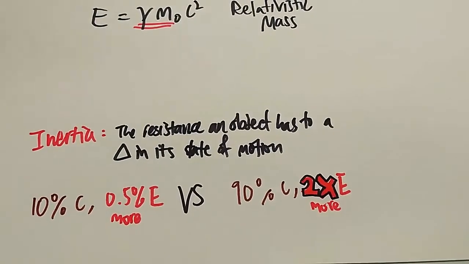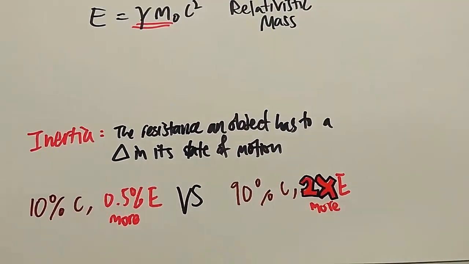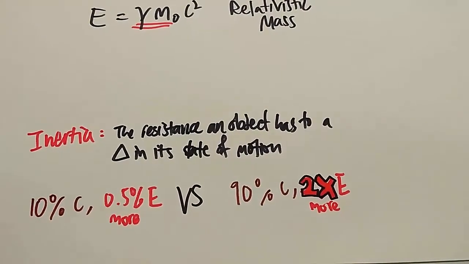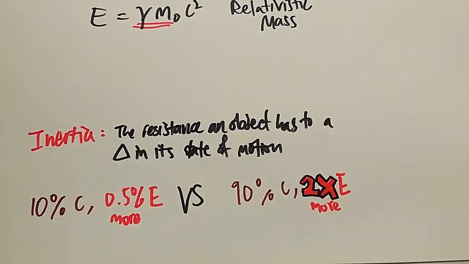Knowing that mass contributes to an object's inertia, which is the resistance an object has to a change in the state of motion, we see that as objects move at speeds close to the speed of light, there's a need for more energy to be added to that object for the same change in velocity. Since it has such a high relativistic mass, it has high kinetic energy, and thereby a very high inertia. For example, if I travel at 10% speed of light, I would only need 0.5% more energy for the same change in velocity. However, if I travel at 90% speed of light, we see that we need twice as much energy just for the same change in velocity.